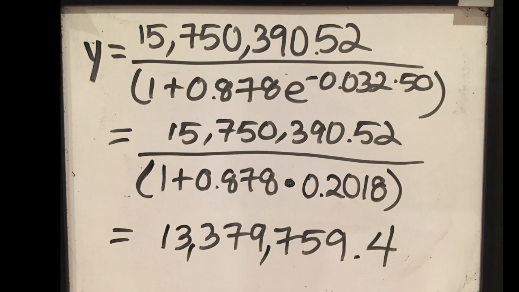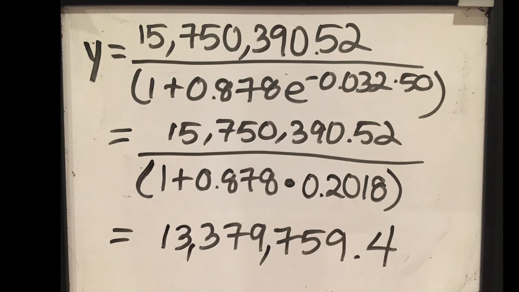So by again plugging in 50 for x, you get the equation y equals 15,750,390.52 over, in parentheses, 1 plus 0.878 e to the negative 0.032 times 50.